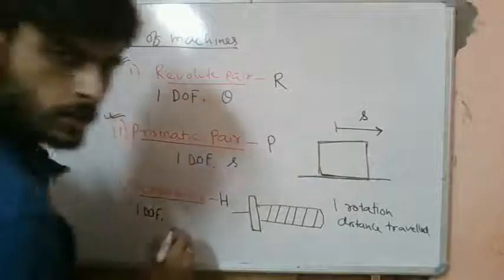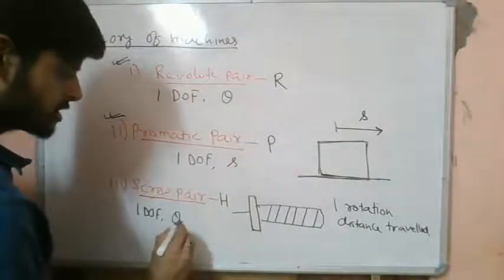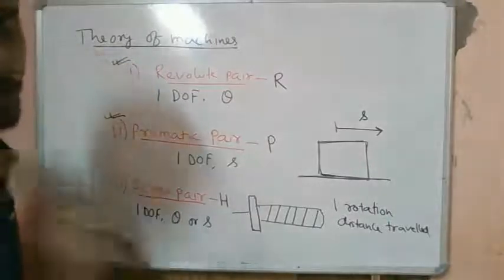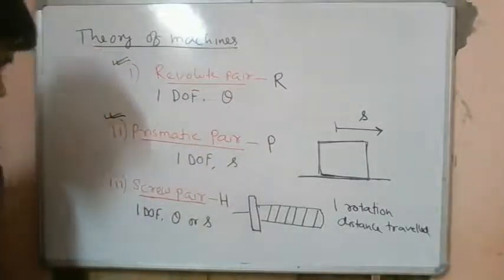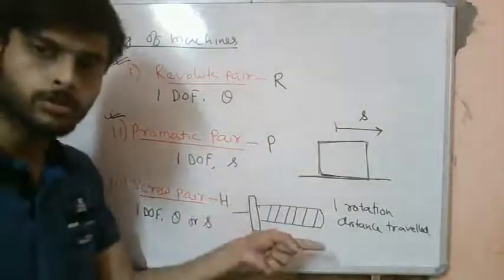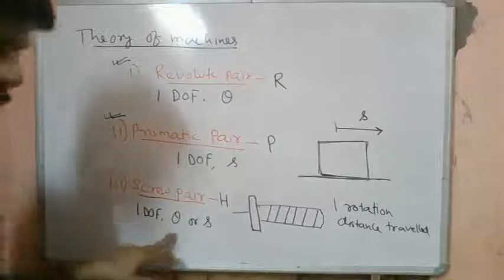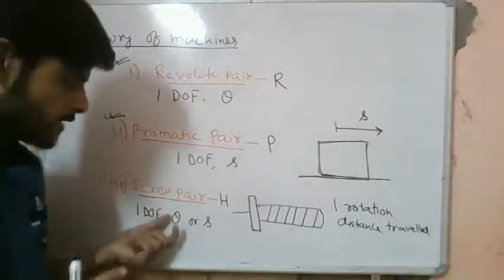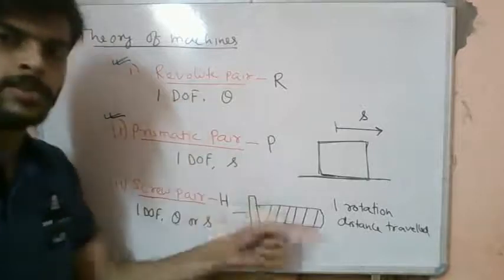So this 1 degree of freedom can be either the out of the plane rotation theta or the displacement. We can choose any one of them. So people get confused in this screw pair, rotation and translation both. Basically this rotation and translation are not independent. It has only 1 degree of freedom, either theta, the rotation, or the displacement.